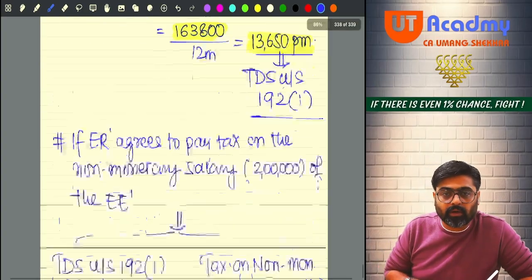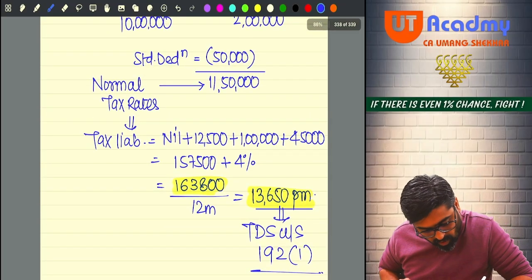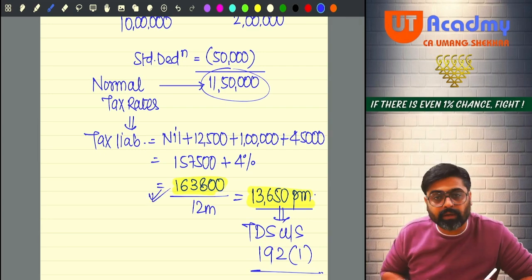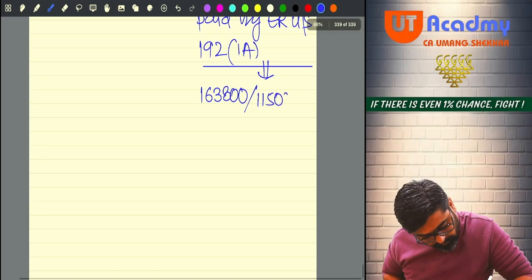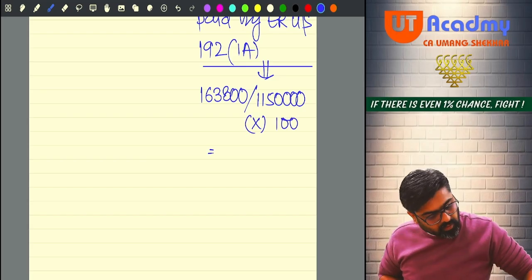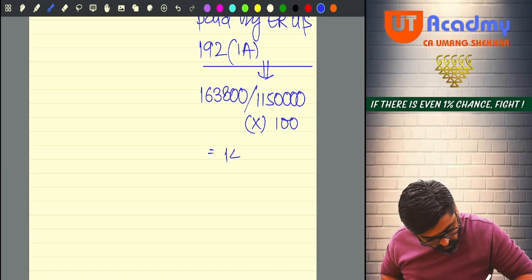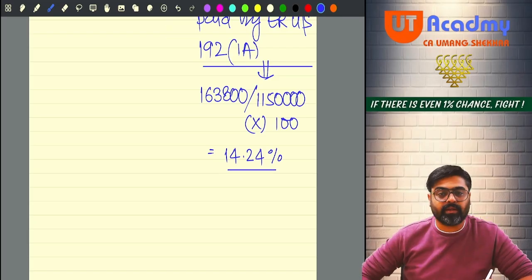This tax was calculated on how much total income? Come on, tell me how much total income? 11,50,000. Can you see? On 11,50,000 only this tax was calculated, no? So divide by 11,50,000 into 100. So 163,800 divided by 11,50,000 into 100, you are going to get 14.24% average rate of tax. Did you get this 14.24% average rate of tax?